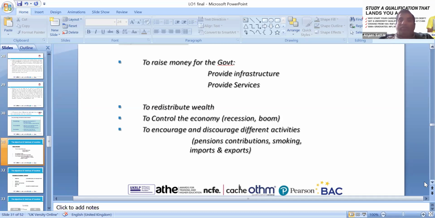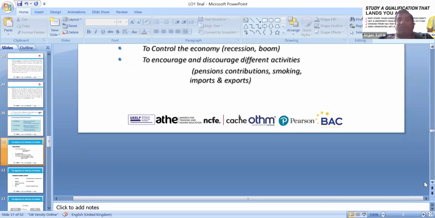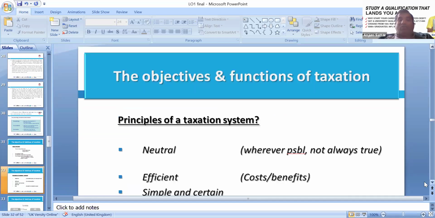That can have a huge impact on controlling economic activity and economic growth. So those help redistribute wealth and control the economy, recession and boom, and encourage or discourage different activities: pension contribution, smoking, import and export. Foreign direct investment can be huge, and we can look at those.